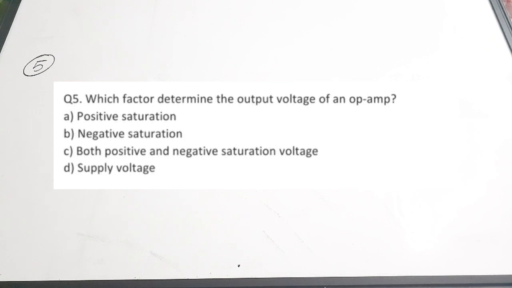So both these values are very important. It determines the output of your op-amp. Okay. So the factor which determines the output voltage of op-amp is actually option C, both positive and negative saturation voltages. Fifth question, correct answer is option C.